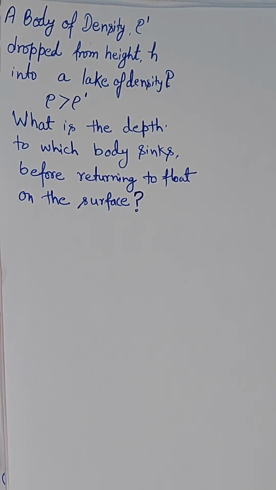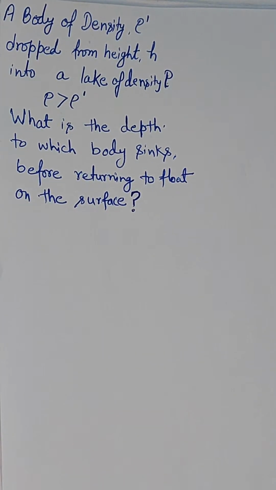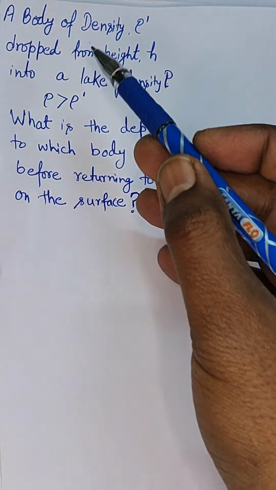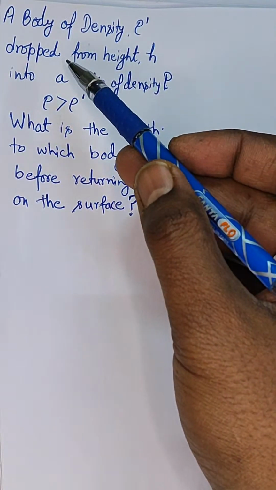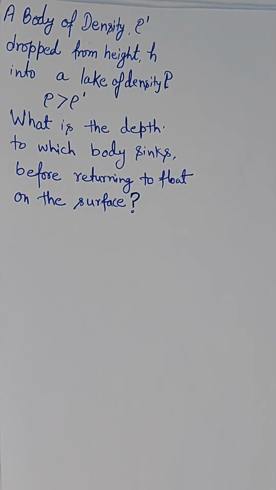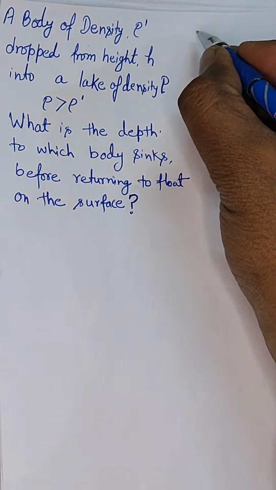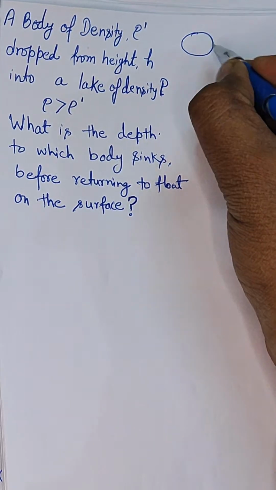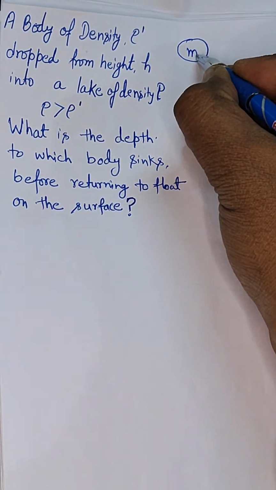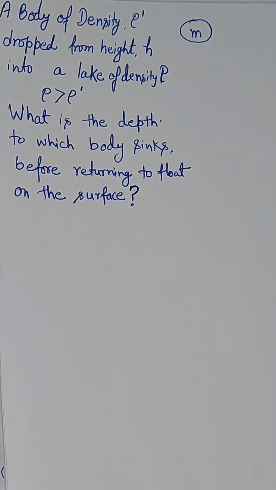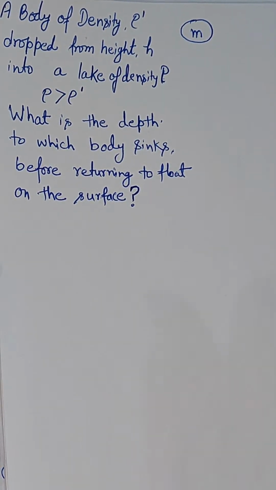So let us see this question which I have taken from physics, this numerical, where a body of density rho dot is dropped from a height h. The body is dropped from a certain height, and that height is nothing but h. Let us say this body is of mass m, and this is dropped from a height h.